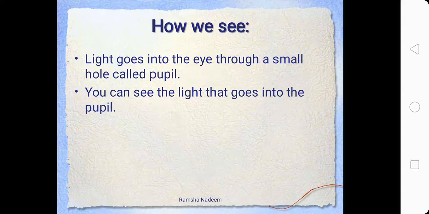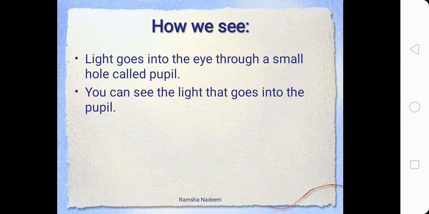Now what this slide basically says is that light goes into the eye through the pupil. When we want to see something, light hits that object. Be very attentive, I'm telling you a few steps. When we want to see something, light hits that object from a light source, for example, a tube light or a bulb. Light hits from that light source onto the object that we want to see.